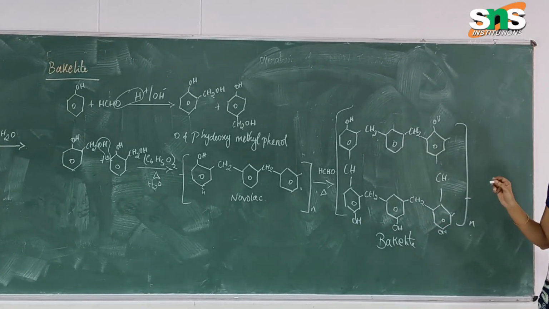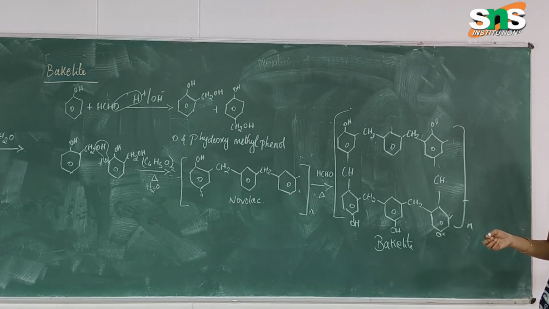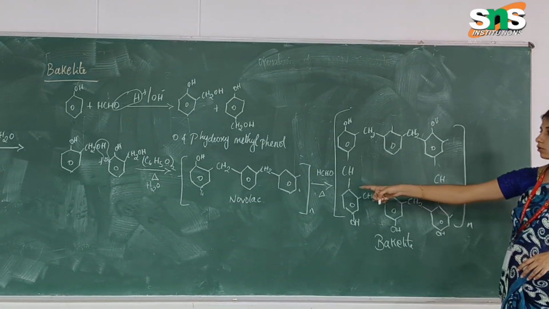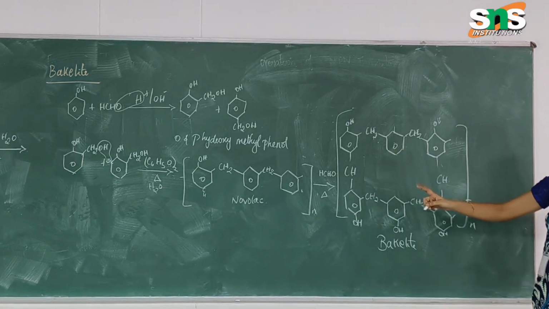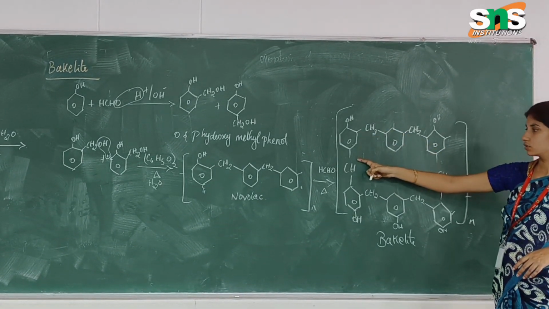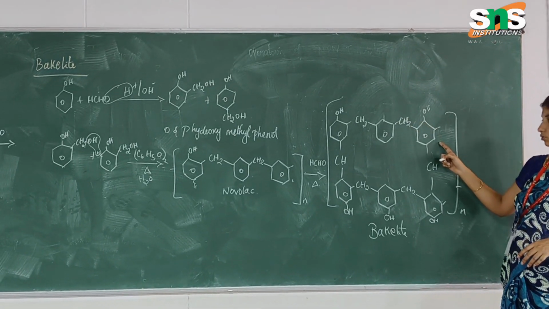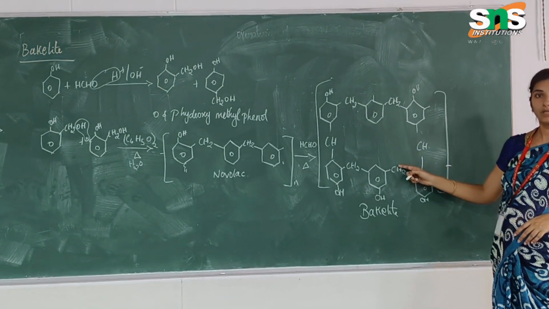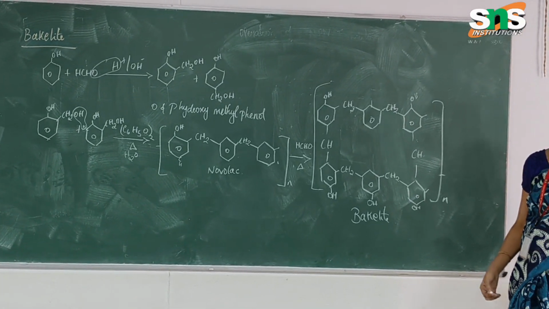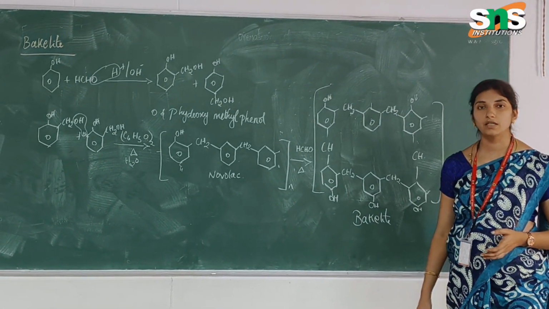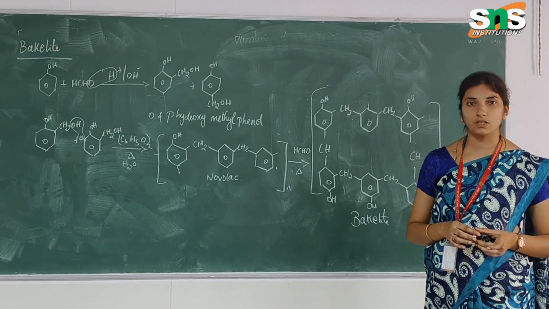In the last step, step 2, we consider the cross-linking chain polymerization reaction formed by Novolac with the presence of formaldehyde. It reacts with the CH2 group, with the removal of CH2, and again with another CH2 group, in a cross-linking chain polymerization reaction, and forms the product bakelite. Bakelite has useful properties and many applications related to coating materials such as paints and varnishes. Thank you.